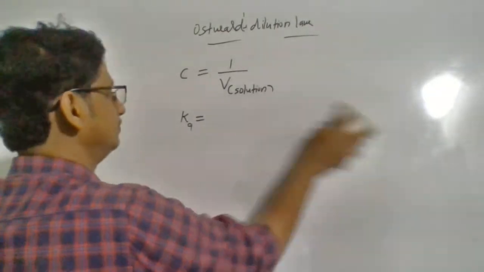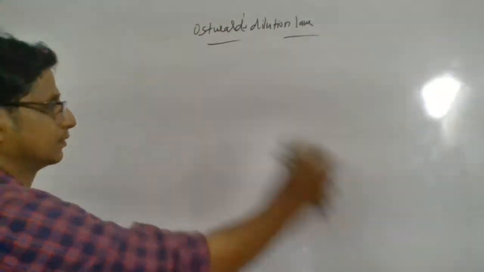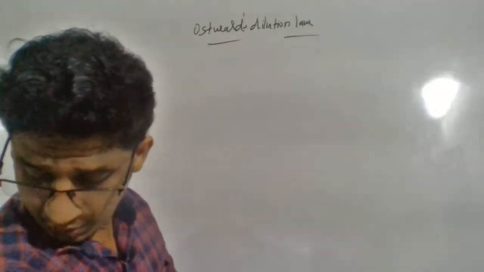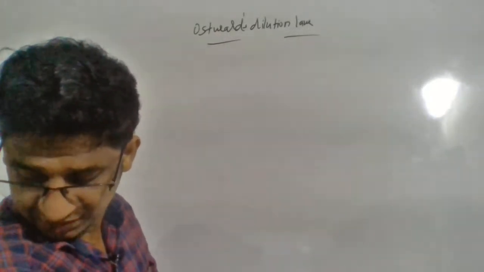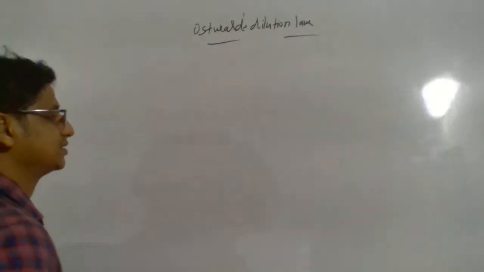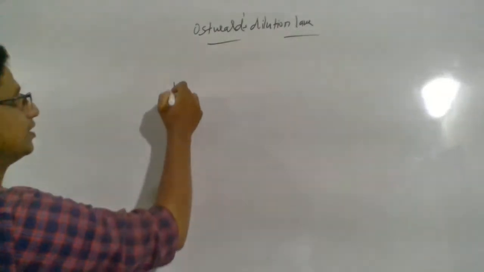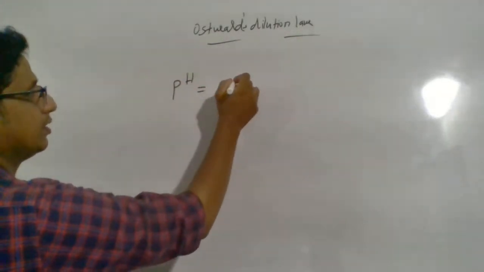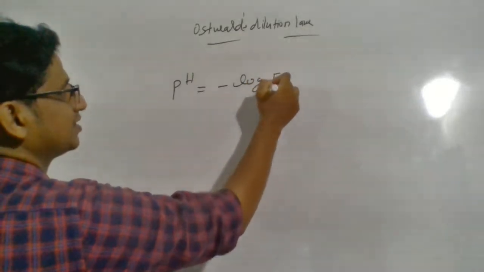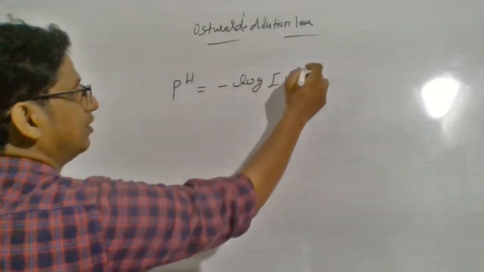Second application: you can find the pH of the aqueous solution of weak acids and weak bases. pH is nothing but the negative logarithm of the concentration of hydronium ion or H plus ion.